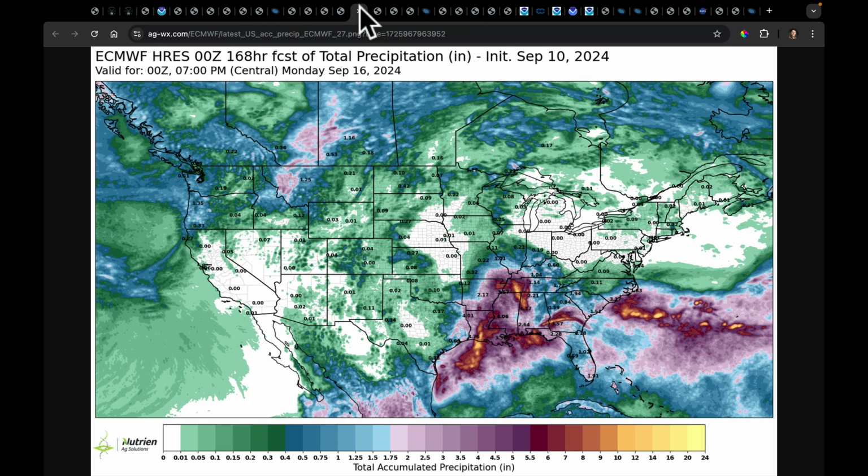This would be the latest from the ECMWF. And so we've now got pockets in the ECMWF that are just as wet as the AI, but the potential here for some exceptionally heavy rains out of this morning's model run.